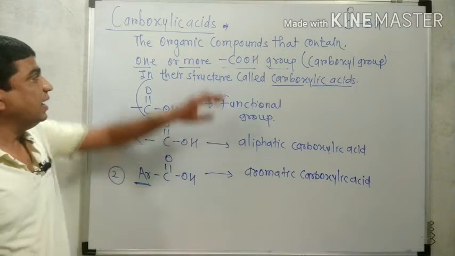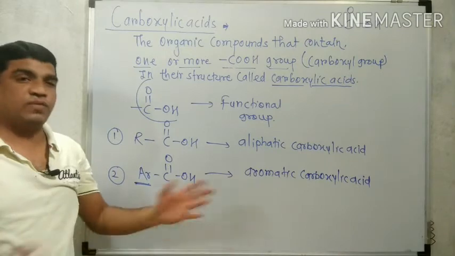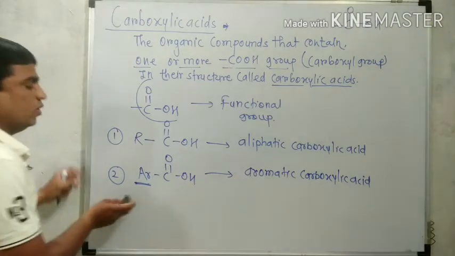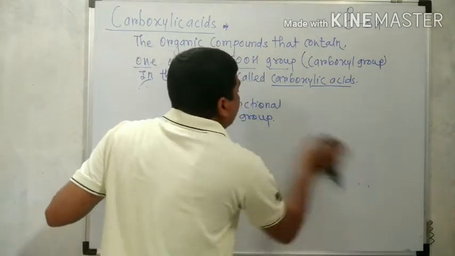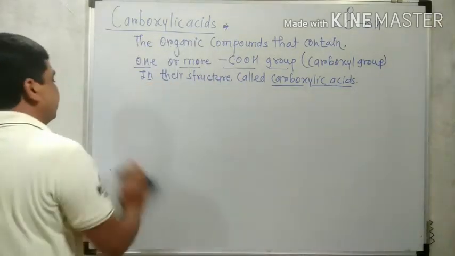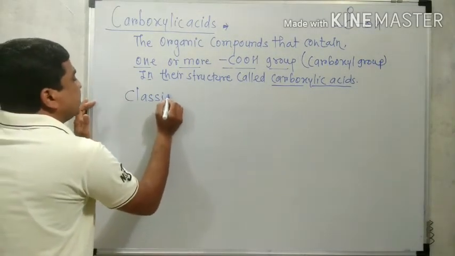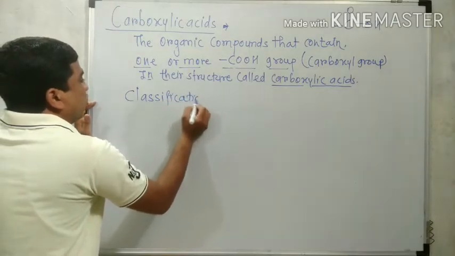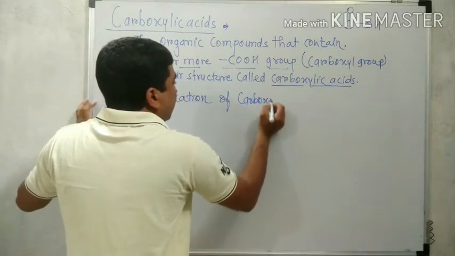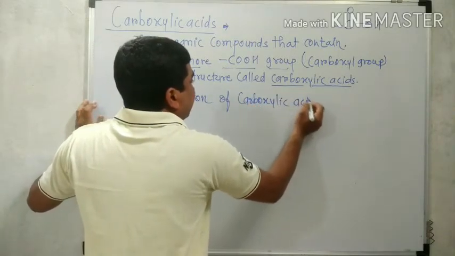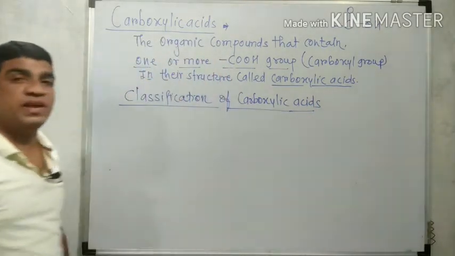But in the definition, we write that carboxylic acid contains one or more COOH group. So therefore they are again classified into some types. The classification depends upon how many COOH groups are present in their structure. Therefore, our topic is classification of carboxylic acid. This classification depends upon how many COOH groups are present in the structure.